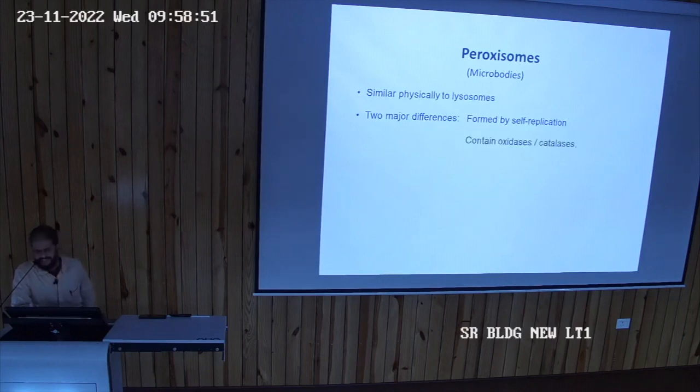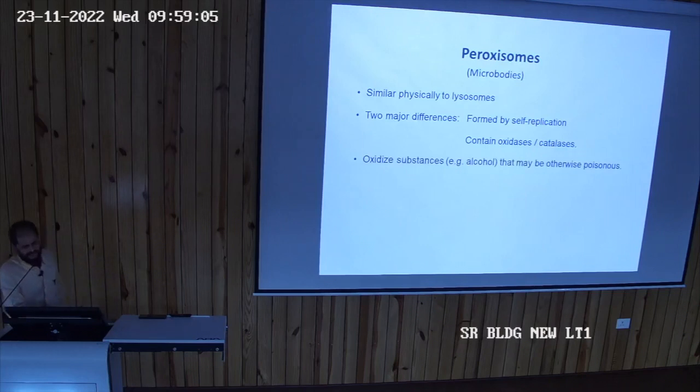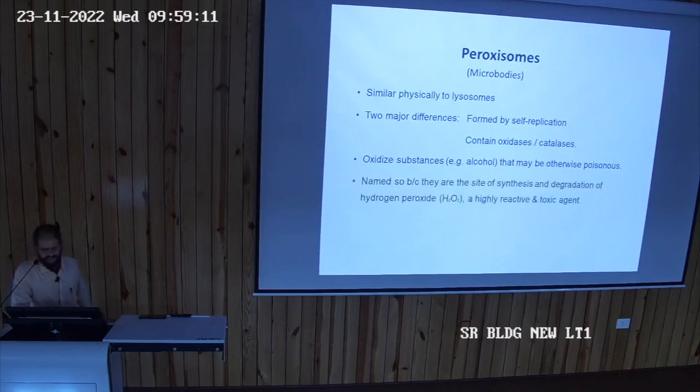They are self-replicated and they contain important enzymes, that is oxidases and catalase. ये important है इसका clarity. Oxidase and catalase enzyme is there in peroxisome, है ना. Oxidize the substances like alcohol, that may be otherwise poisonous. Formaldehyde, named so